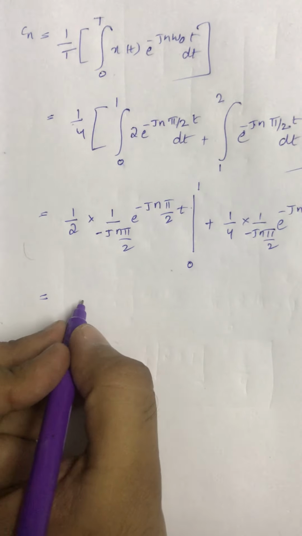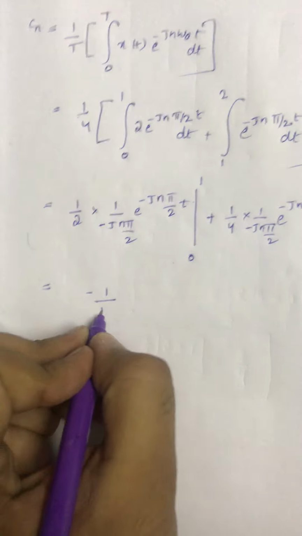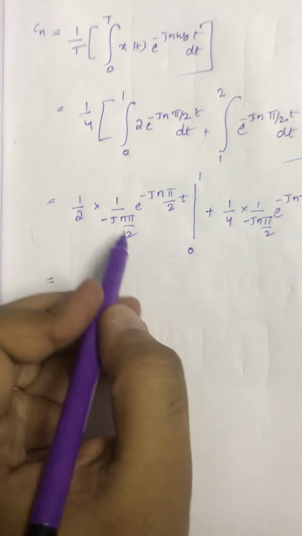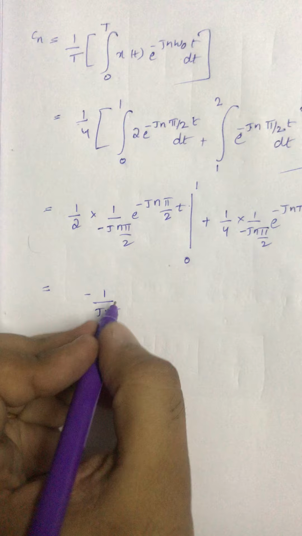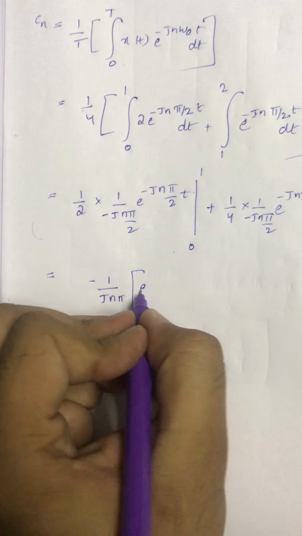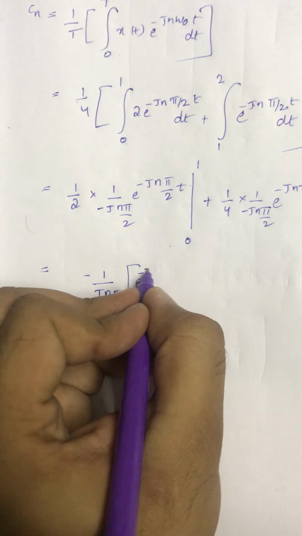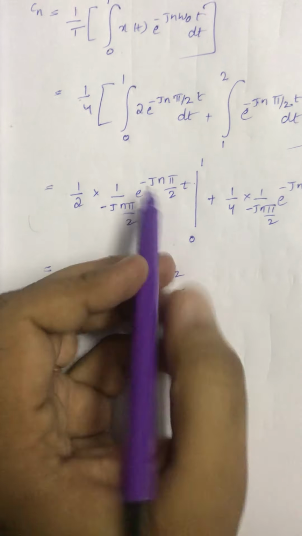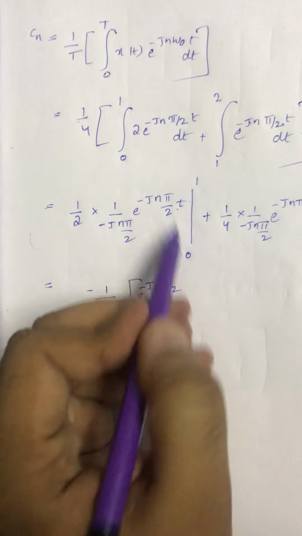So this will be minus 1 by j n pi, because the 2 will cancel, and this is e power minus j n pi by 2 minus 1, with t equal to 0.